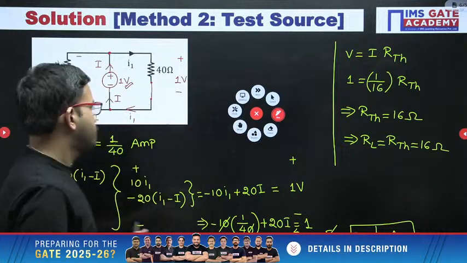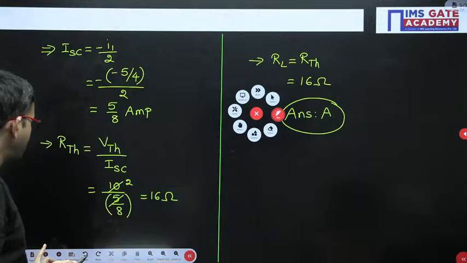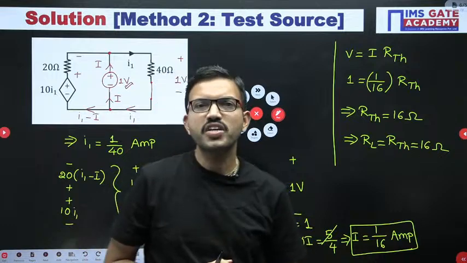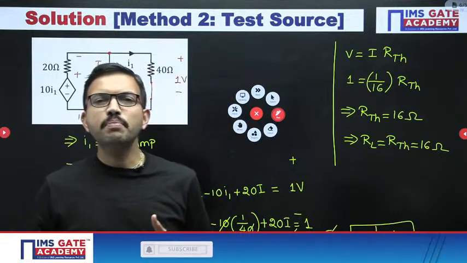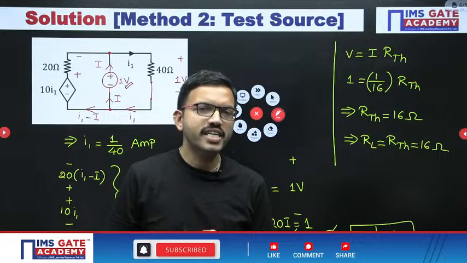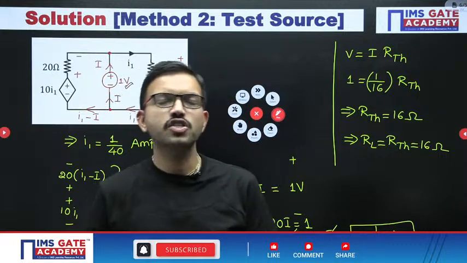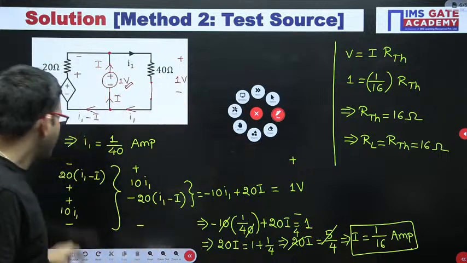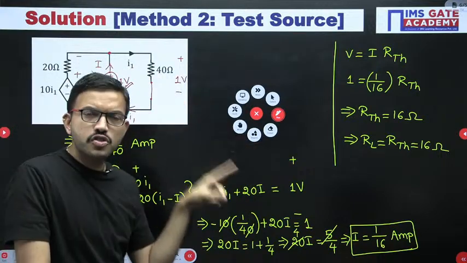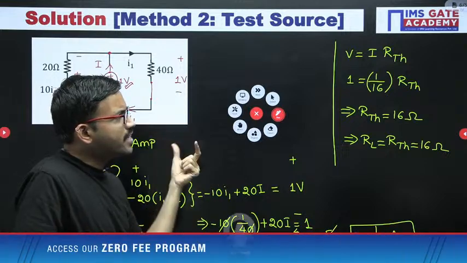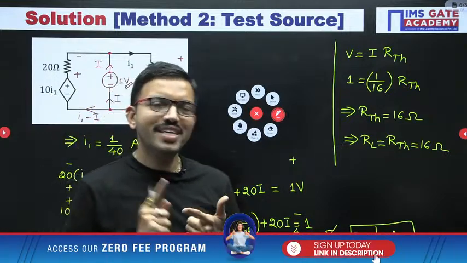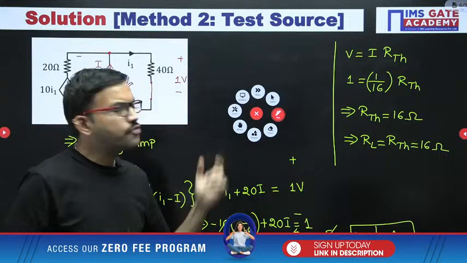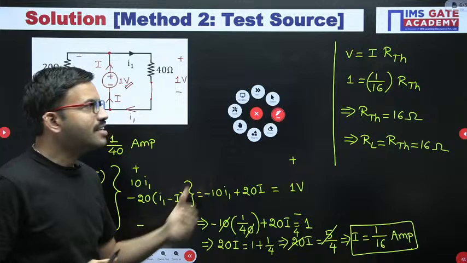So I hope it is clear for everyone how to solve these kinds of questions in method 1 and method 2. But why did I discuss method 1? Because in some questions they can ask only VTH, or only the short circuit current or Norton's current. That is the reason I have covered it. But whenever you get either a case 2 circuit or a case 3 circuit, definitely you can easily get the answer. For case 3 we have to use the test source method only. Even for solving a case 2 circuit, if you follow the test source method, you can get the answer quickly.